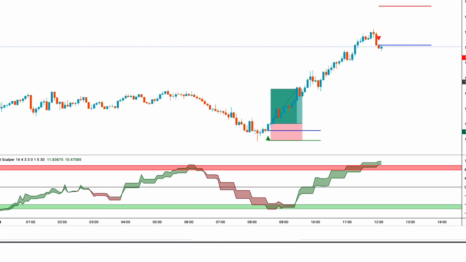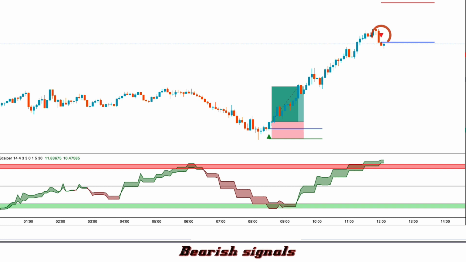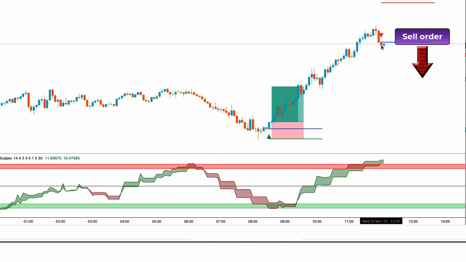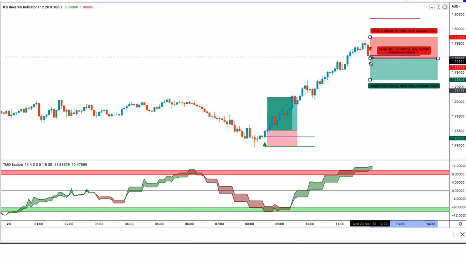We have got the signal. Here the K's reversal indicator has given us confirmed bearish signals. The market has made 2 bearish candles to give confirmation. The TMO scalper indicator of TMO3 main line is overbought. So all our conditions are being fulfilled, so we are placing an order to sell.